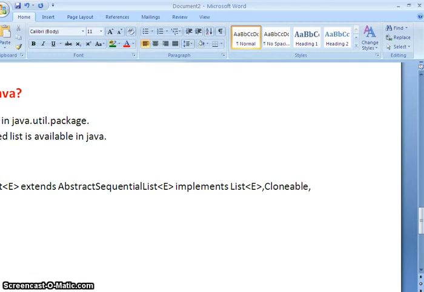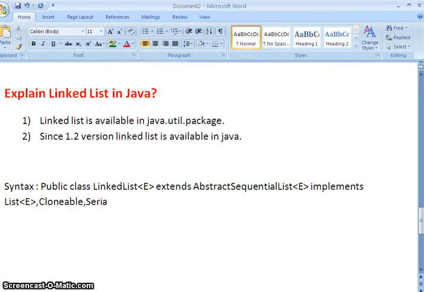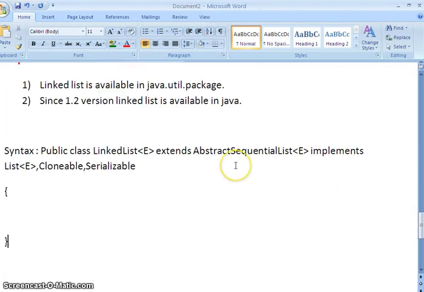Every collection in Java implements the Cloneable interface and Serializable interface. All the collections in Java implement Cloneable and Serializable. So this is the syntax: public class LinkedList extends AbstractSequentialList implements List, Cloneable and Serializable.